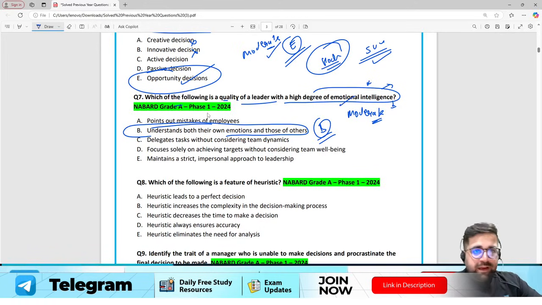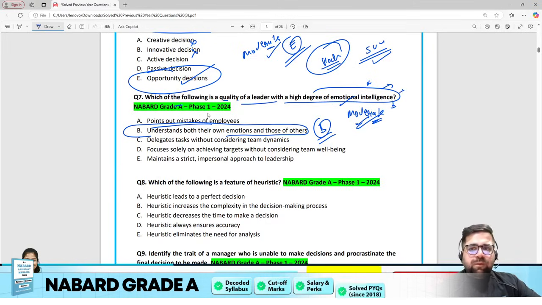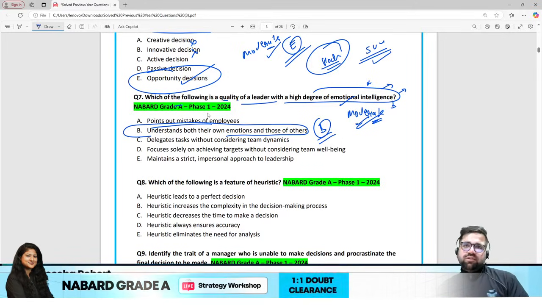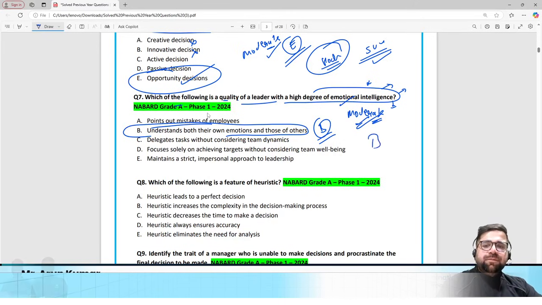But I'm assuming that you are reading this particular question for the very first time, therefore I will put it in the moderate category. Again, emotional intelligence basically means how you control your emotions. As a manager, I need to have high emotional intelligence so that I understand my emotions as well as my subordinates' emotions. Okay, so the correct answer will be option number B.